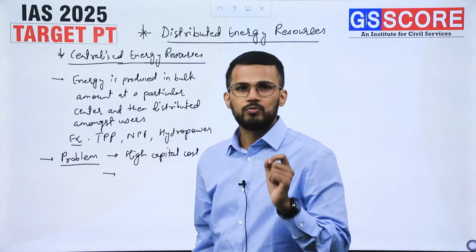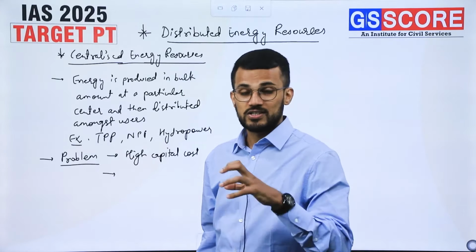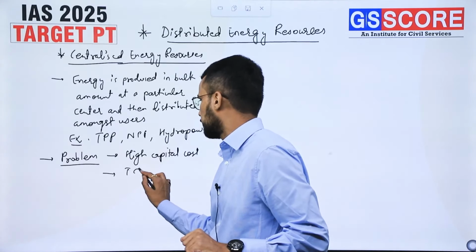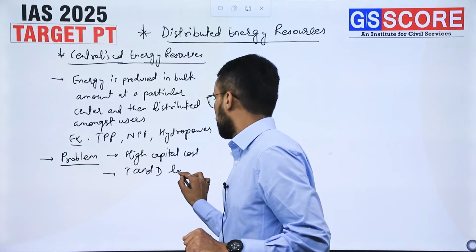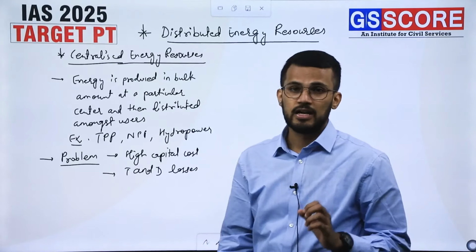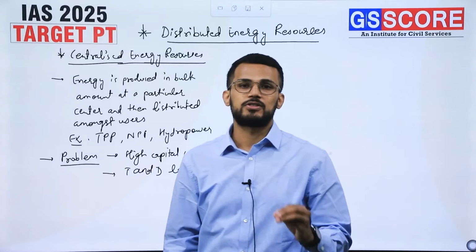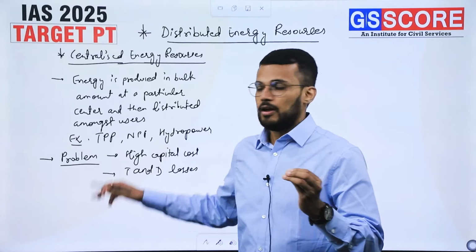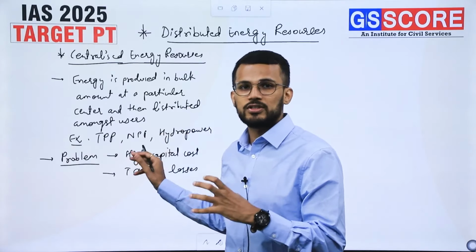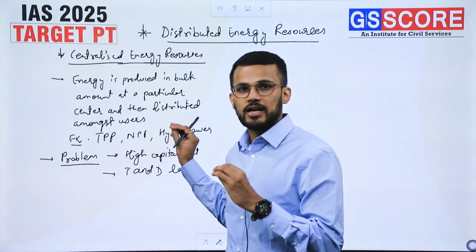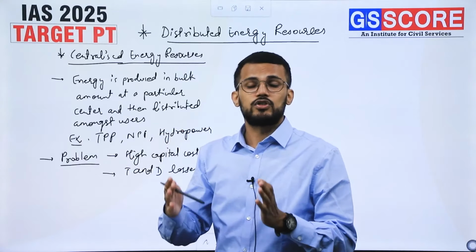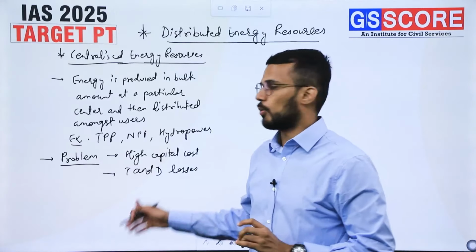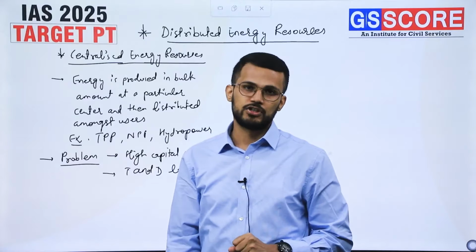Second important problem with centralized energy resources is that they have huge T&D losses. Transmission and distribution losses are very high. In case of India, it is almost 30% of T&D losses. You can imagine, out of 100 units of power generated by these energy resources, 30 units of power is getting wasted. So that is a huge cost on the operations of these centralized energy resources.